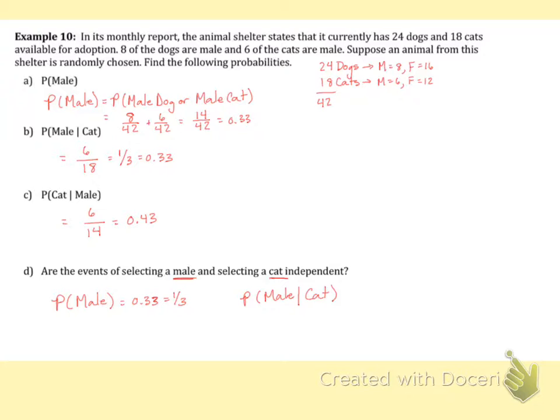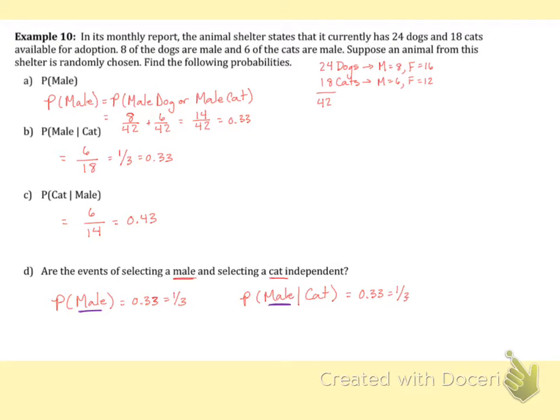Now I want to know if choosing a cat affects the probability of choosing a male animal. So I want to compare this to the probability of choosing a male given that I chose a cat. Notice that this and this are the same because I want to test whether or not choosing a cat affected the probability of choosing a male animal. So I leave those the same. And I have that calculation as well. That's in part B, and we can see that that also equaled 0.33 or 1/3.